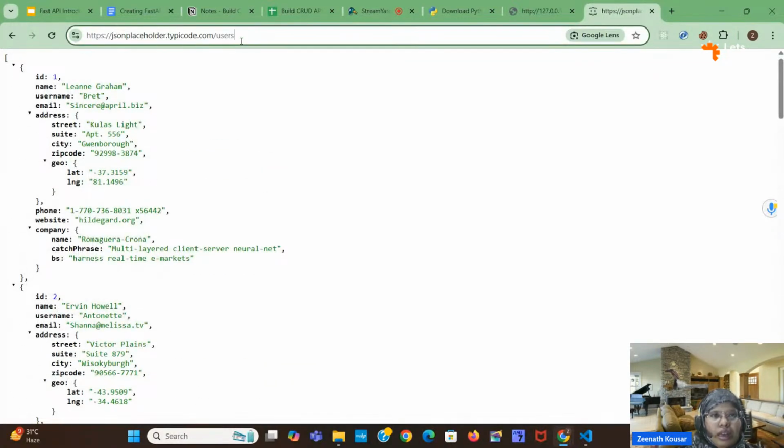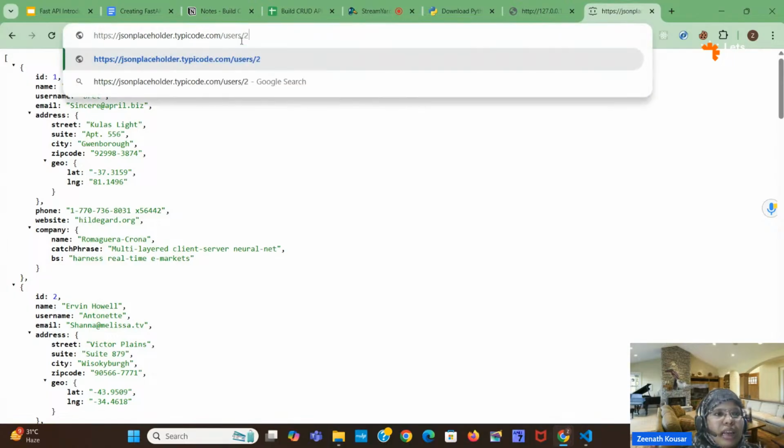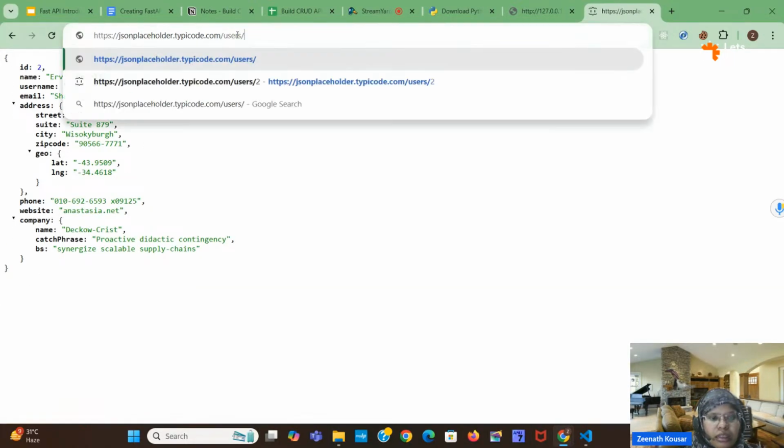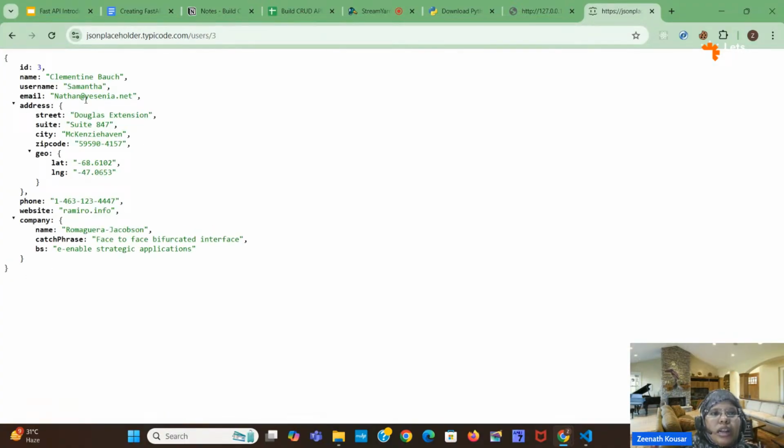Suppose if I give 2 here, then I will get the second user's data. If I give 3, I get the third user's data. How am I getting that? This particular number which you enter here in the URL is stored into some variable, and based on that it fetches this particular user's data. This is nothing but a path parameter actually.